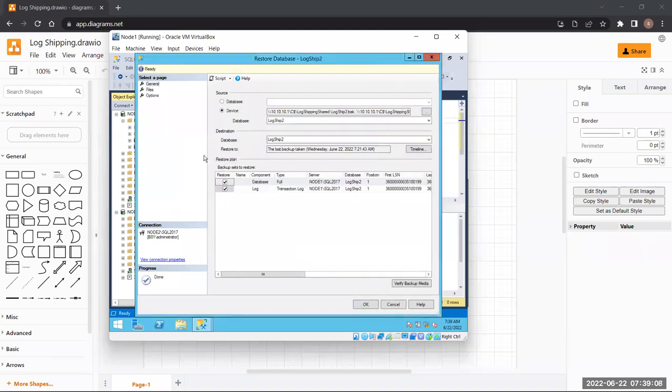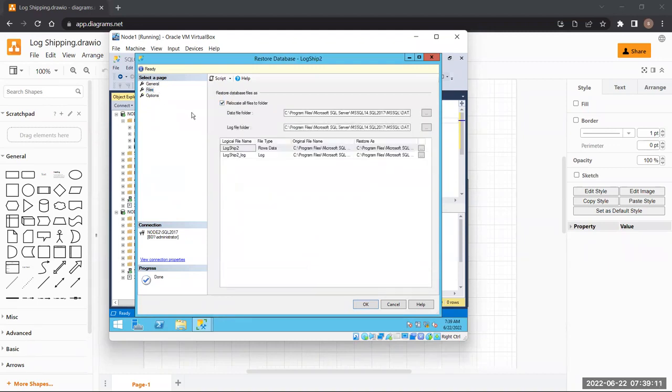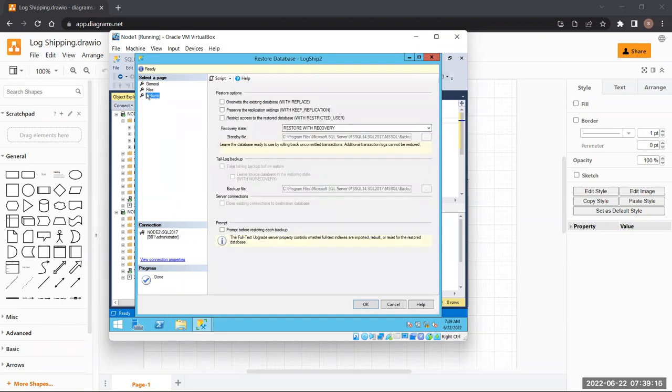Okay. So we are here. Let's go to files, relocate. Do we need to make any changes? I guess not. I'm not wasting any time, guys. I'm just directly going. Okay. Can anybody tell me what state do we need to take here? No recovery? No recovery only, right? That day I told you that every time we restore the database in log shipping, we will be using no recovery only, right? Am I correct? Can I move forward? Yes. Is there anything that we need to change? No, right? Let's press OK.